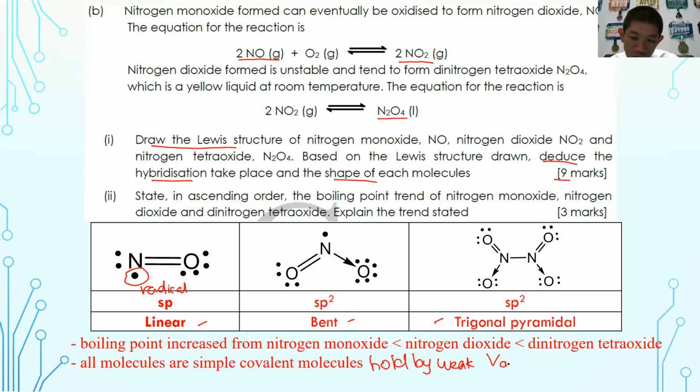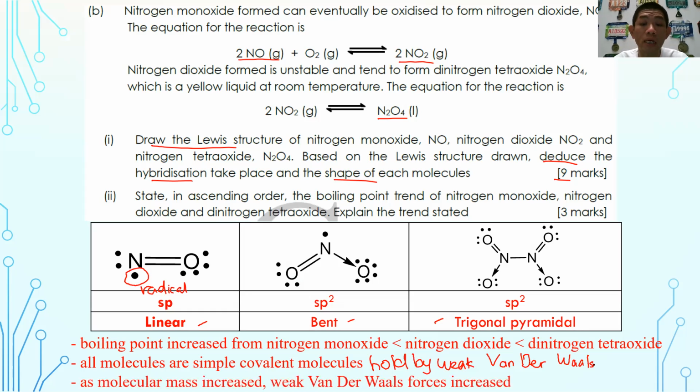Do not write abbreviations. You should spell the van der Waals accordingly. Capital letter, small letter, it doesn't really matter because in the original it is actually a small letter, right? Okay, and finally, you have to explain how you arrange this boiling point. So you arrange because the molecular mass or molecular size increases. Okay, so the strength of the weak van der Waals forces increases.